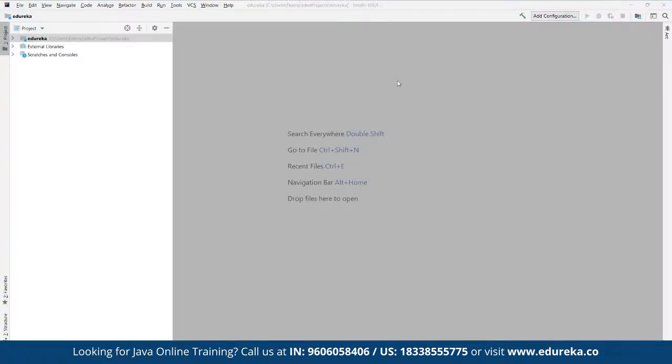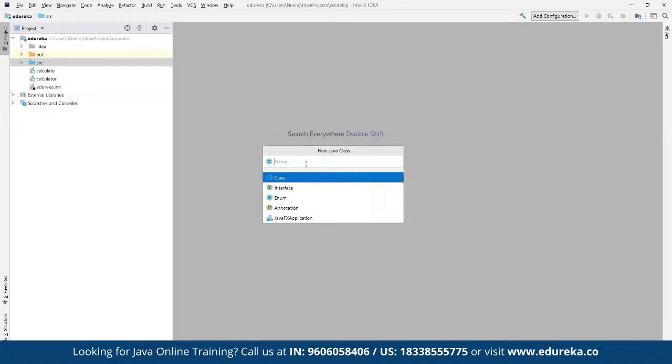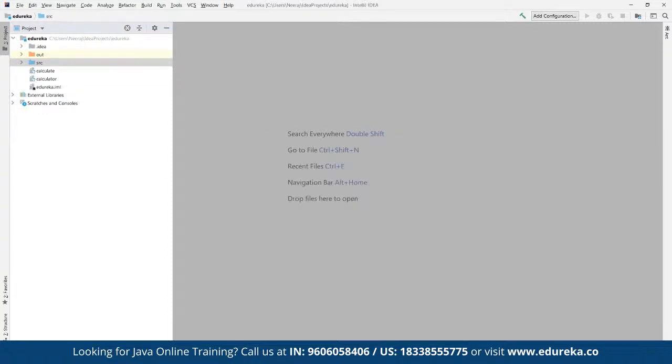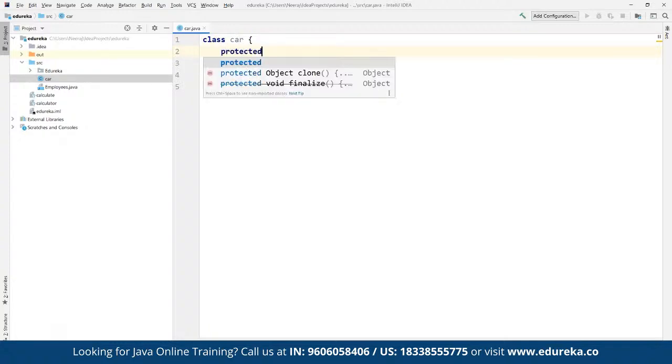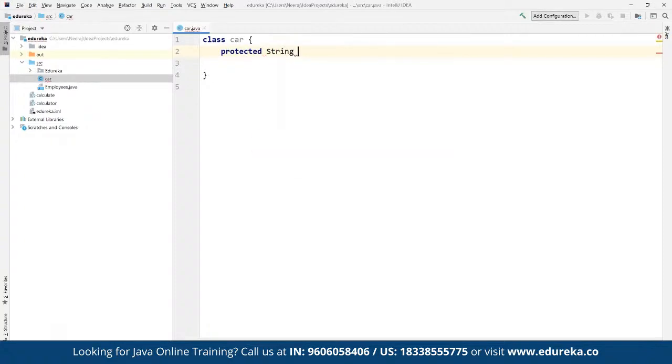So now we can define any class if we want. For example, suppose here we can create a new class, and let's say we define a class called Car. So here we have a new class defined as Car, and not a public class here, let's say we only define a simple class for now. Now here we can define a protected string for brand. In terms of brand, we can define any value. Let's say we call the brand Mercedes, and here we define Mercedes.